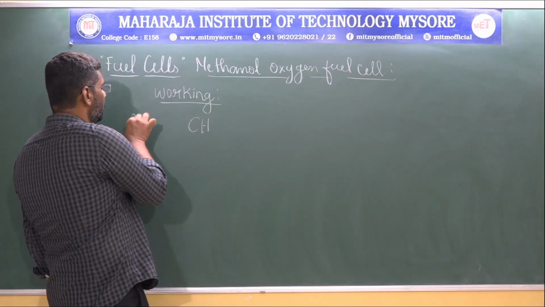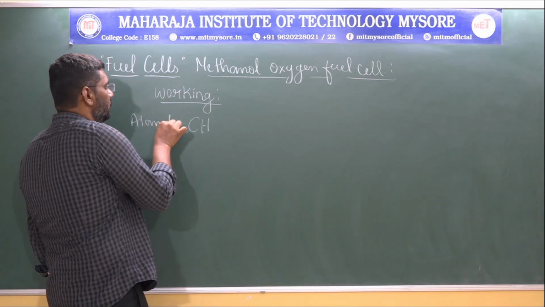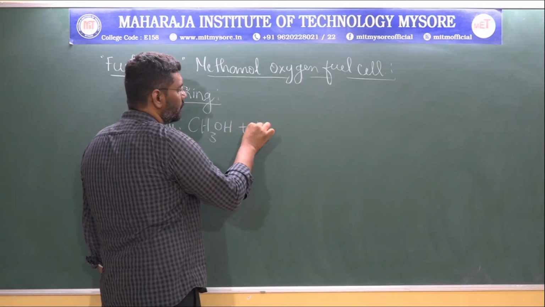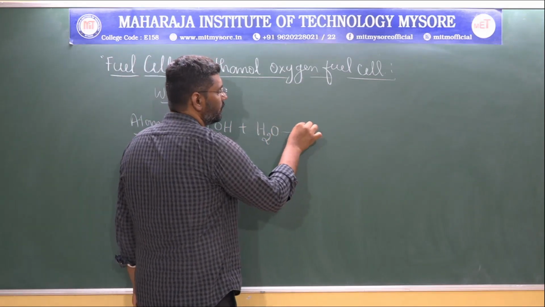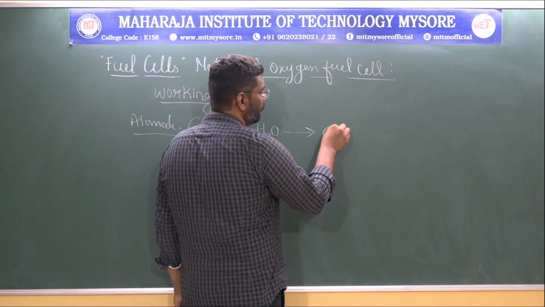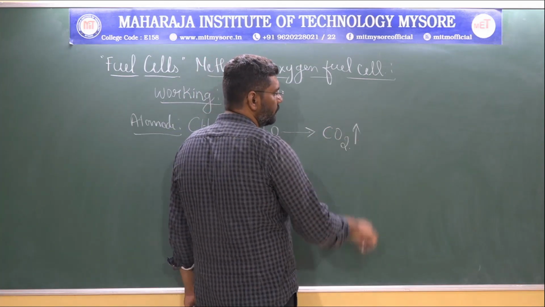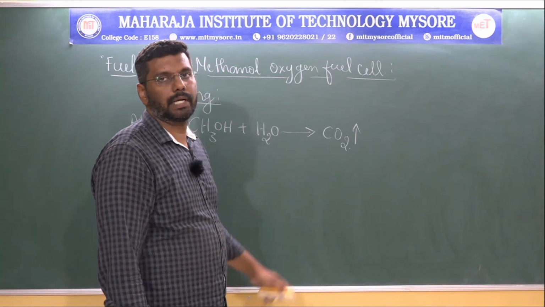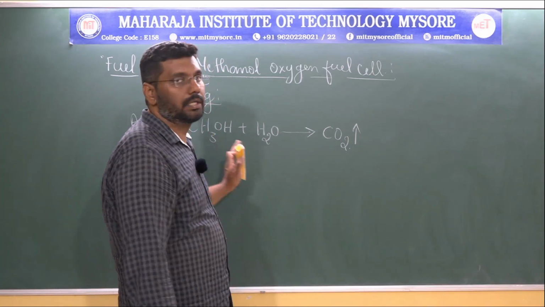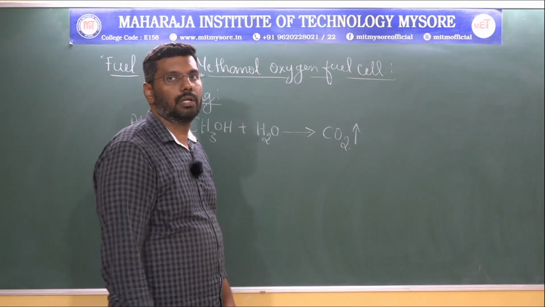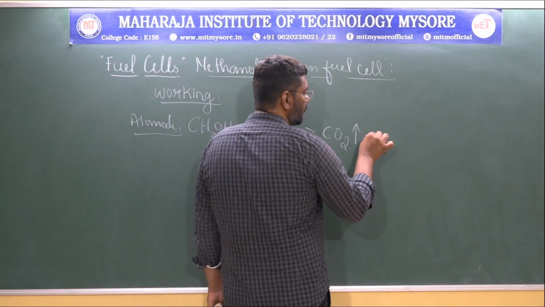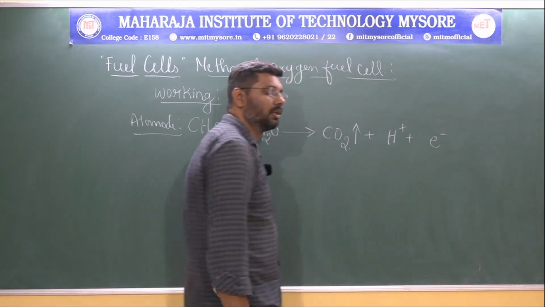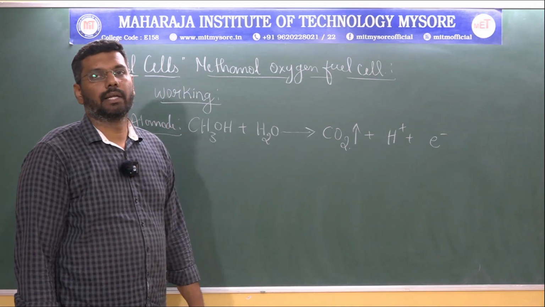So at the anode, the methyl alcohol CH3OH in the presence of water leads to the formation of carbon dioxide, due to the presence of the catalyst, platinum and rhodium. This CH3OH will get converted into carbon dioxide along with the release of protons and electrons.